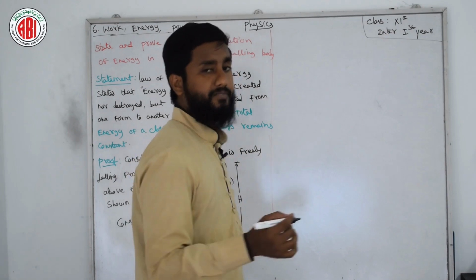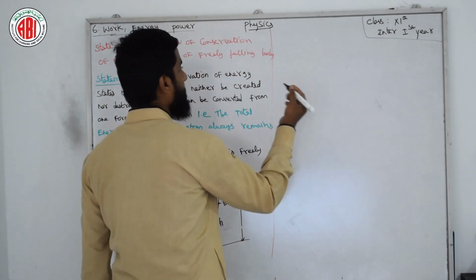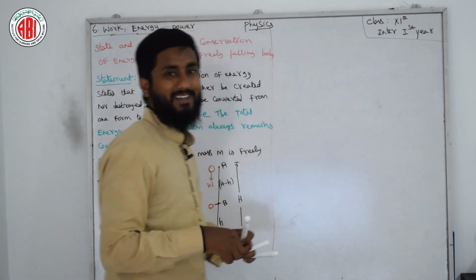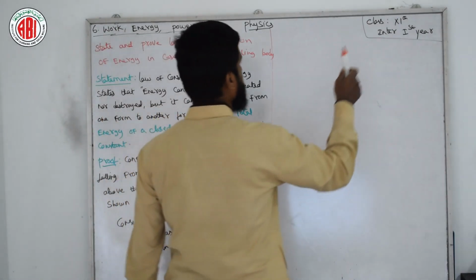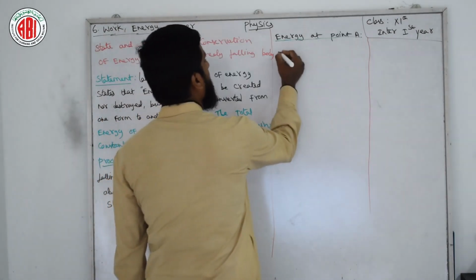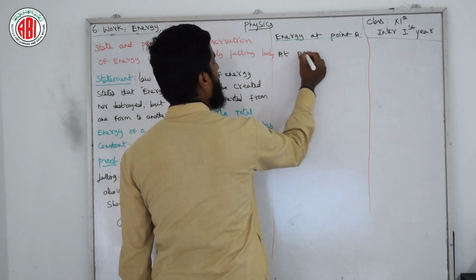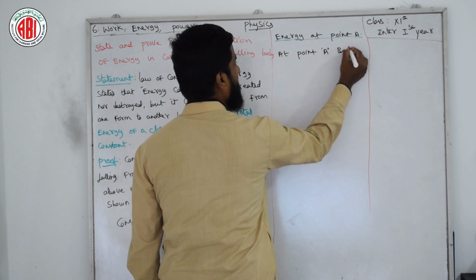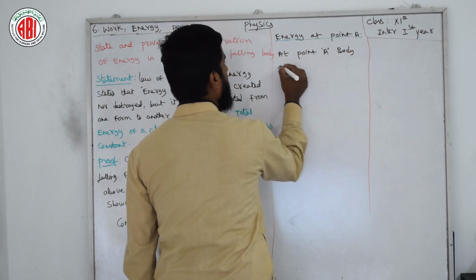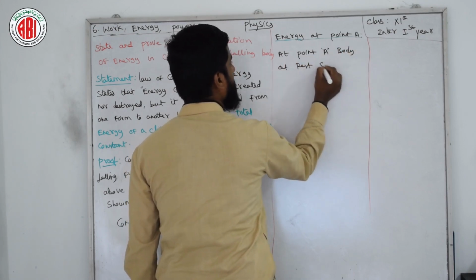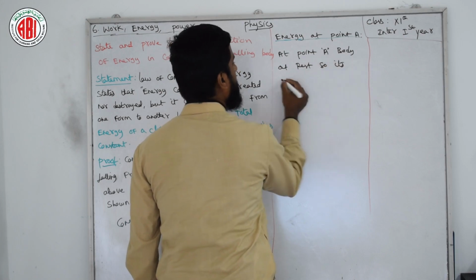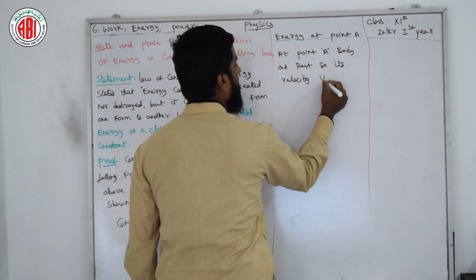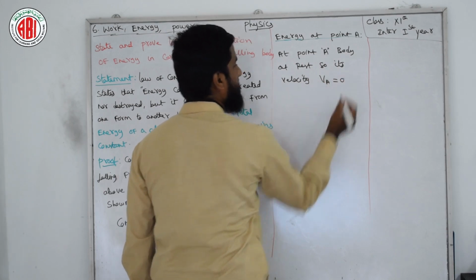Now energy at point A. I am considering a few points here, so I will mark them on the board. At point A the body is at rest, so its velocity Va is equal to 0.